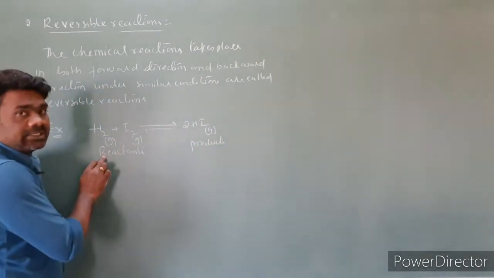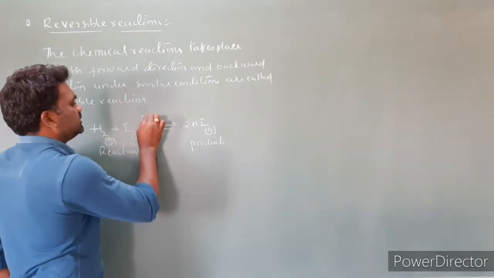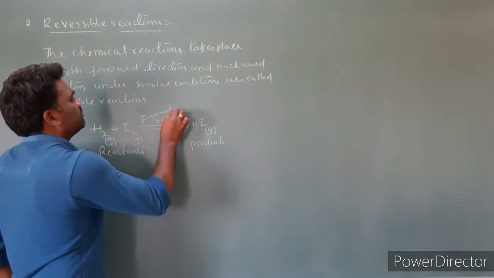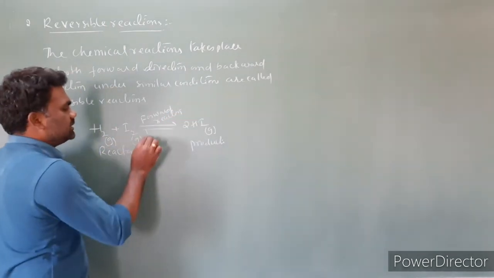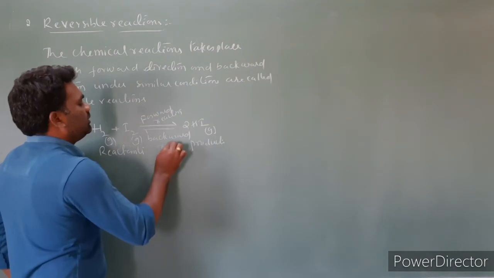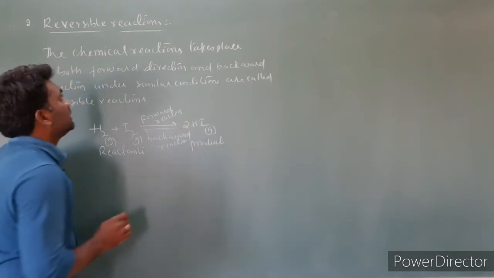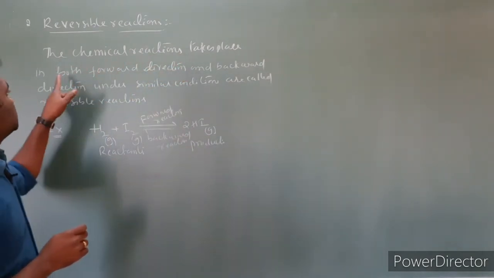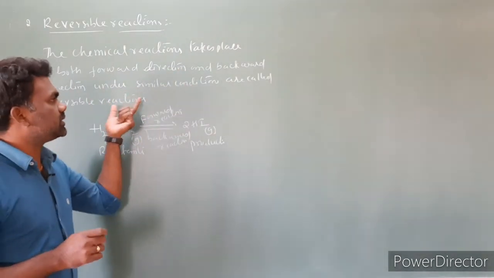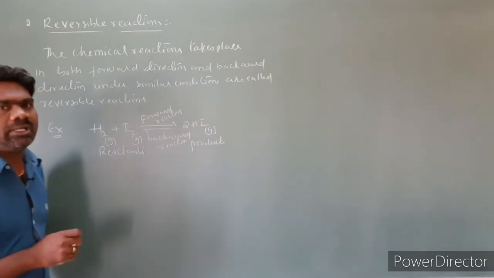So conversion of reactants into products is a forward reaction. This is a forward reaction. And conversion of products into reactants is a backward reaction. So the chemical reaction that takes place in both the forward direction and backward direction is called a reversible reaction.